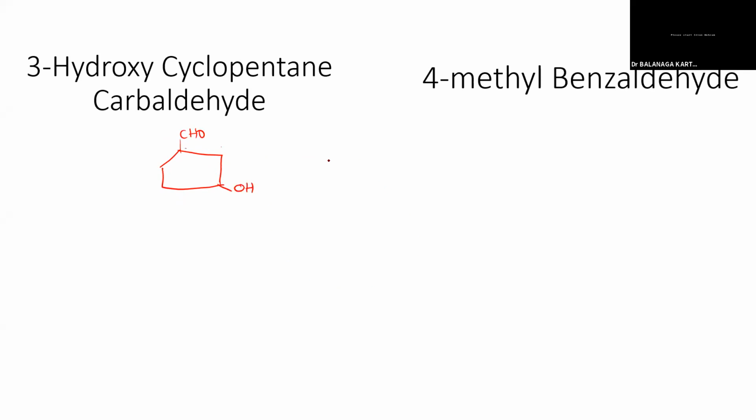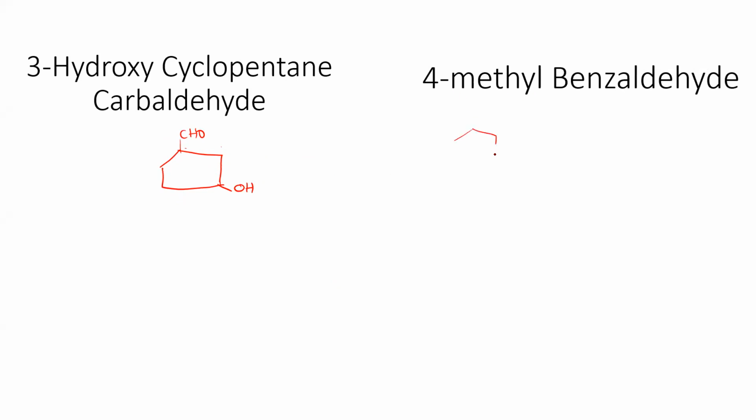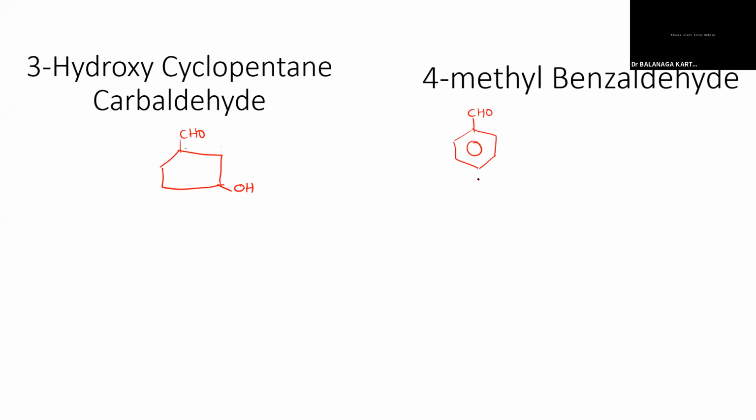OH. Yeah, fine. 4-methyl benzaldehyde. First of all, I have to write benzaldehyde, the benzene ring with CHO. Then the fourth position, that is the para position, opposite, I have to write a methyl group, CH3. Very good. Yes, sir.